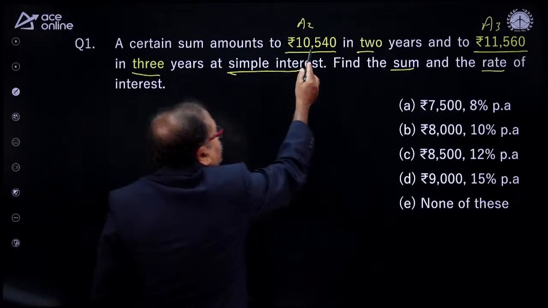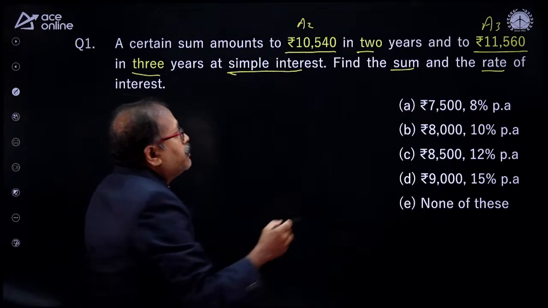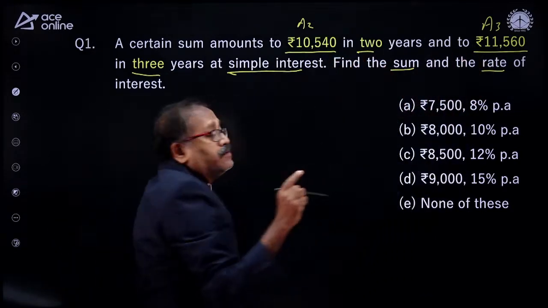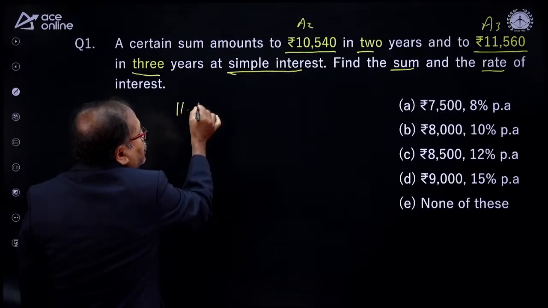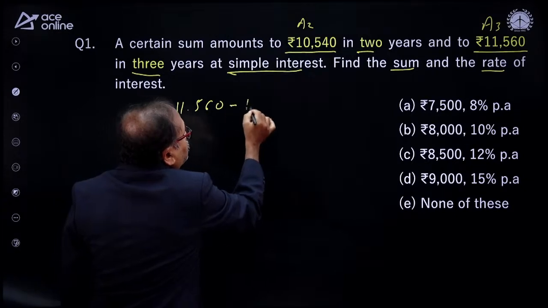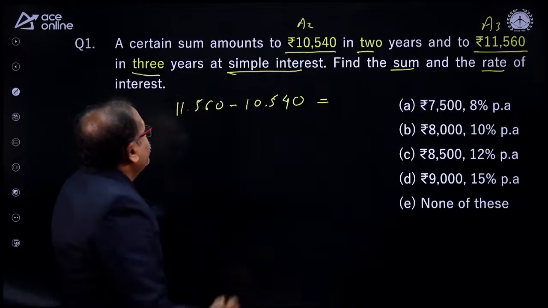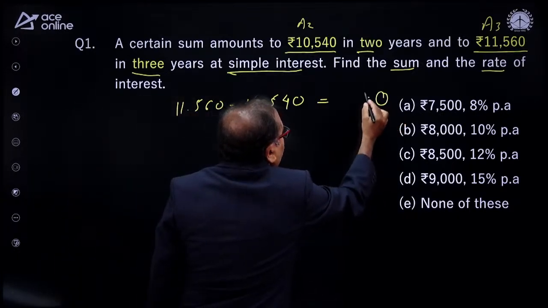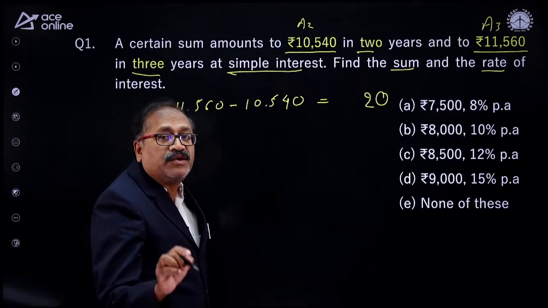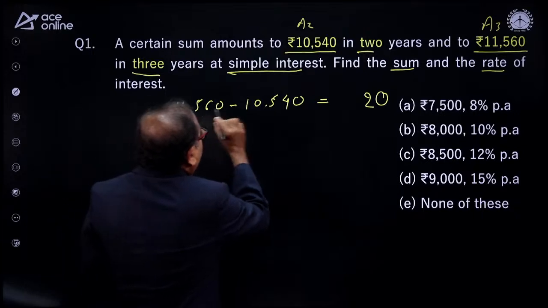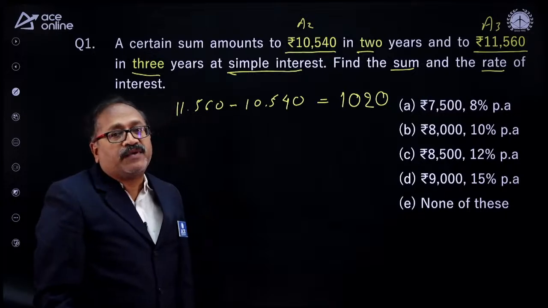Now what I do is, there's 10,540 as the amount after 2 years, and that is the amount after 3 years. From the amount after 3 years, if I take out the amount after 2 years, I will get the 1 year simple interest. So let's find it out. That is 11,560 minus 10,540. I am getting the interest for 1 year. If someone gets the answer, please put your answer on the comment box. So 1,020 is your 1 year interest.